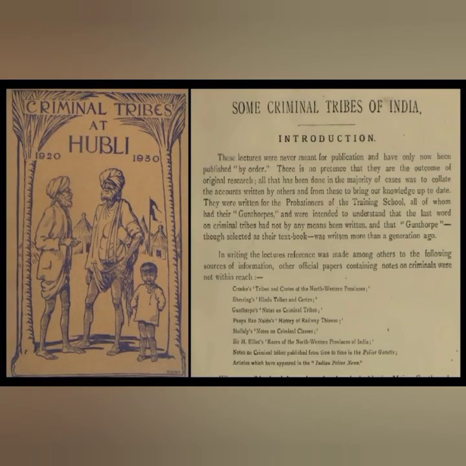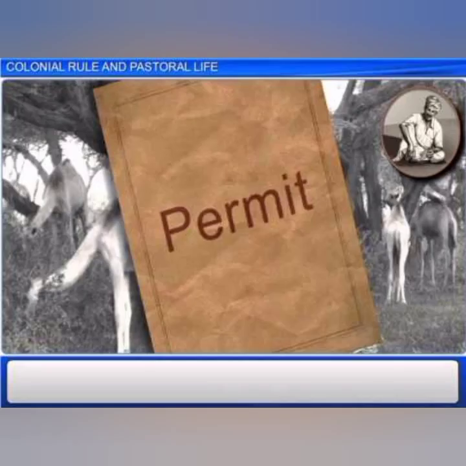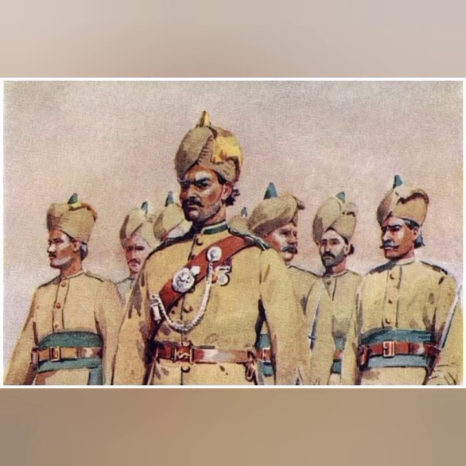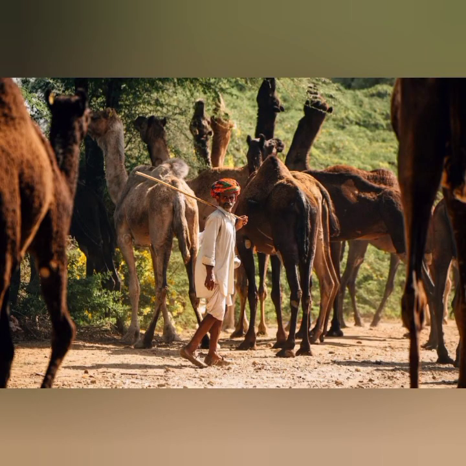In 1871, the Criminal Tribes Act was passed in India, categorizing various communities, including craftsmen, traders, and pastoralists, as inherently criminal. This act confined them to designated village settlements requiring permits for movement. These individuals were closely monitored by village police to maintain control. The act reflected the British authorities' attempt to regulate and restrict the mobility of these communities to enforce their idea of social order.